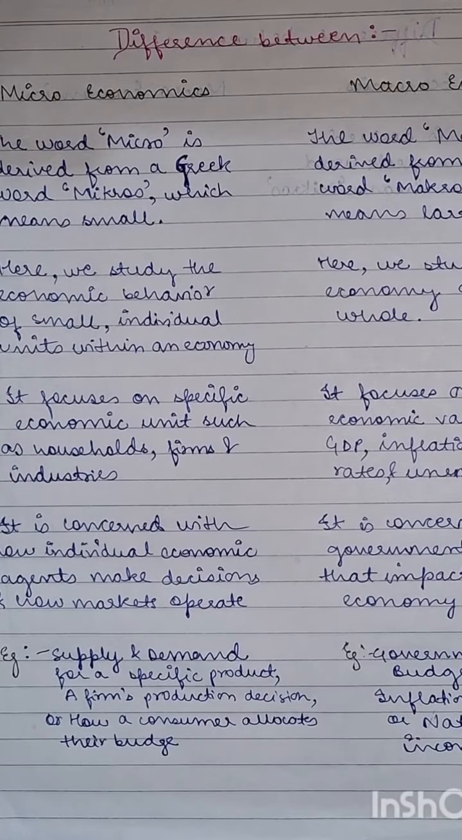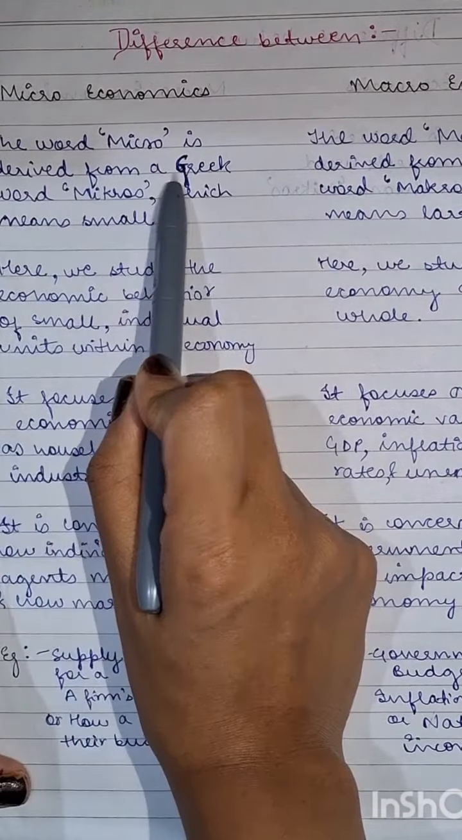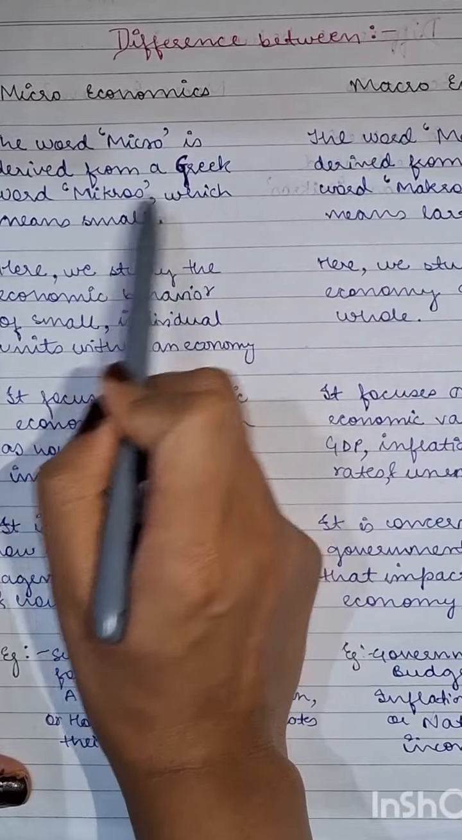Hello students. So today we're going to study a very basic and a very important topic of economics, that is the difference between microeconomics and macroeconomics. So let's get started. The word microeconomics is derived from a Greek word micros, which means small.